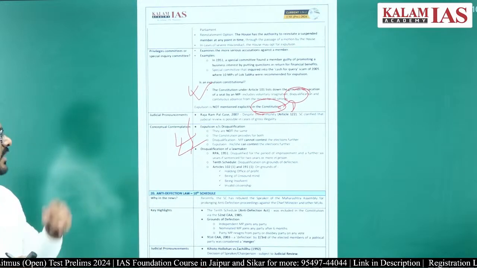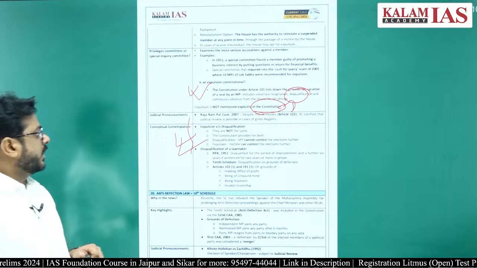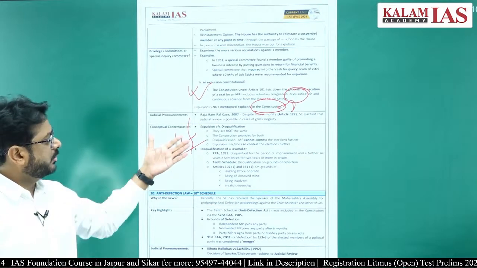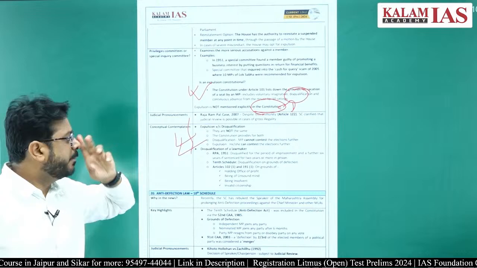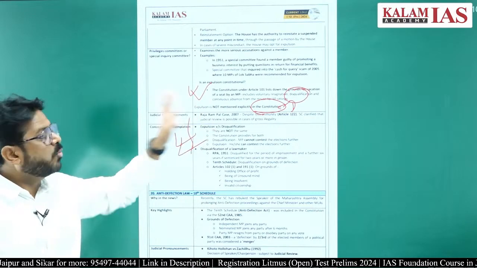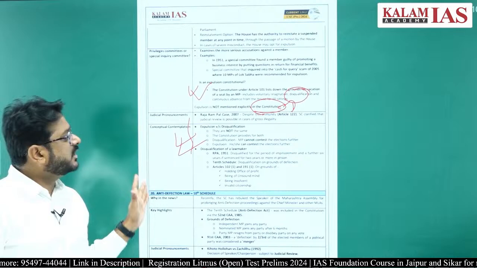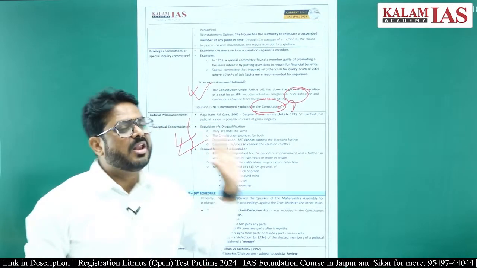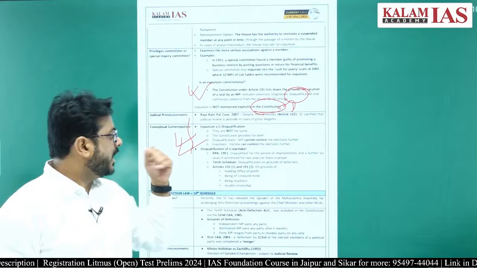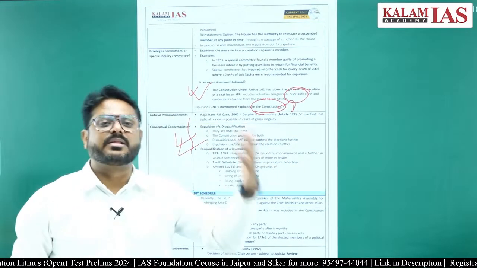Now this point is important. There is a difference between expulsion and disqualification. The Constitution does not specifically provide for expulsion; that word is not there. The word disqualification is there. If a member of Parliament is disqualified, that member cannot contest elections further.